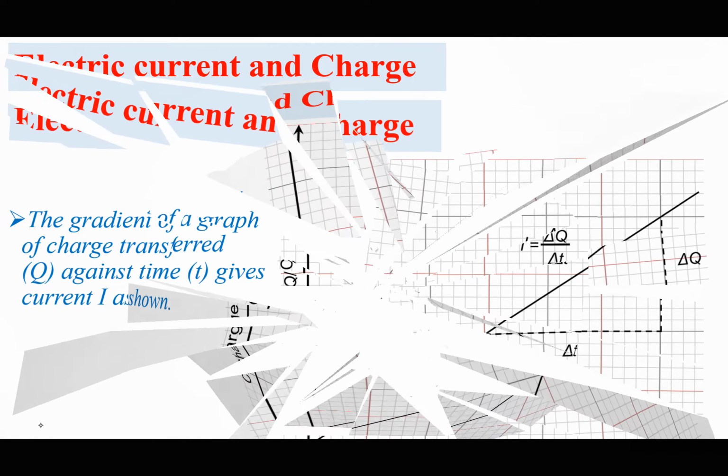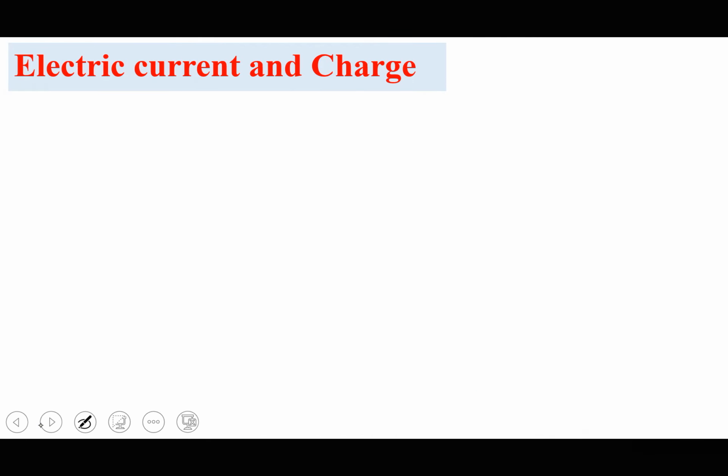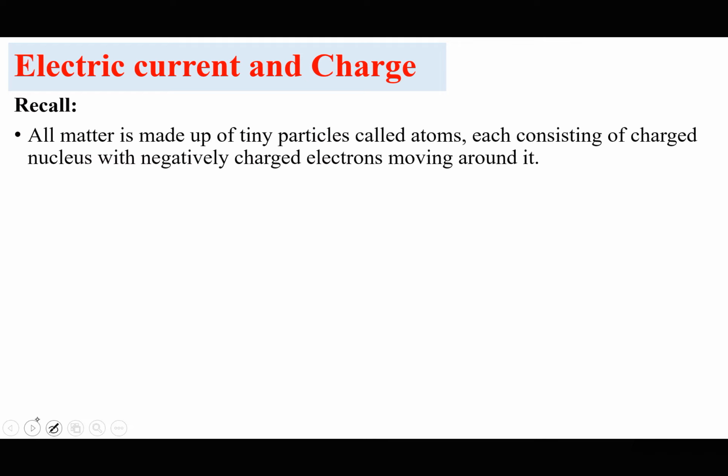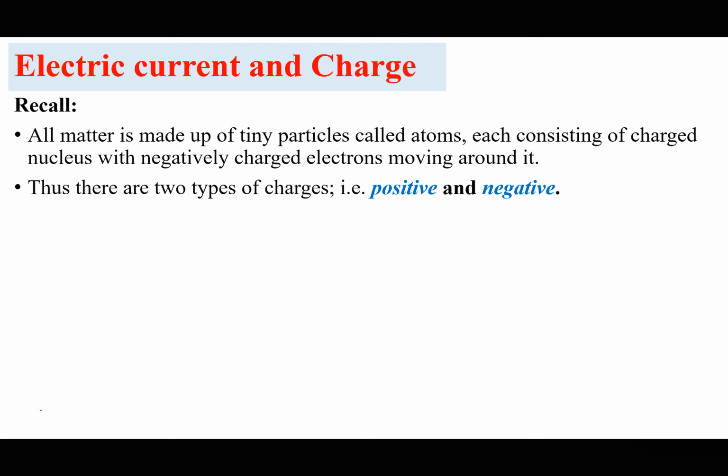A few things we need to recall from electric current and charge, which you also mentioned in IGCSE, may include the following. Number one, all matter is made up of tiny particles, which you call atoms, each consisting of a positively charged nucleus with the negatively charged electrons moving around it. You must have mentioned this, or you'll mention this under particle physics. And there are two types of charges, the positive and negative. We know that from IGCSE.